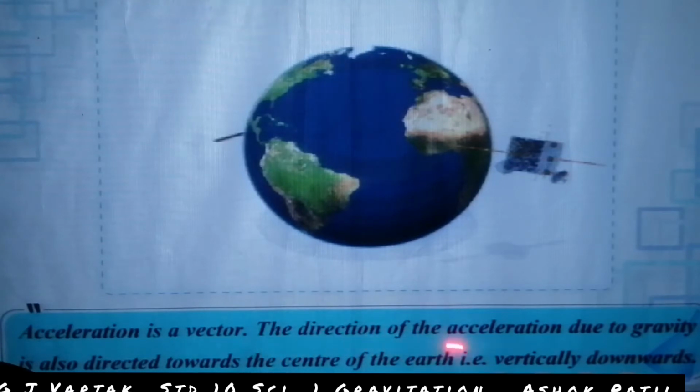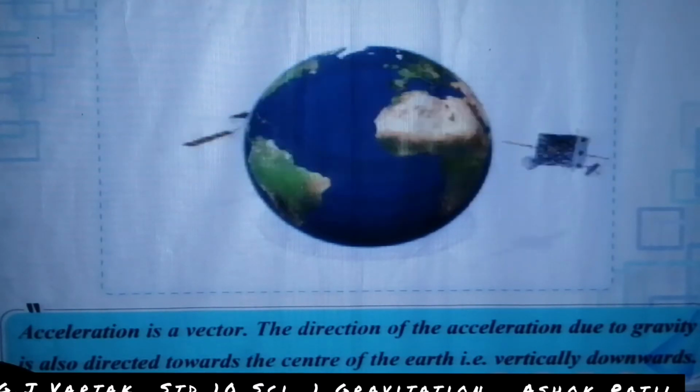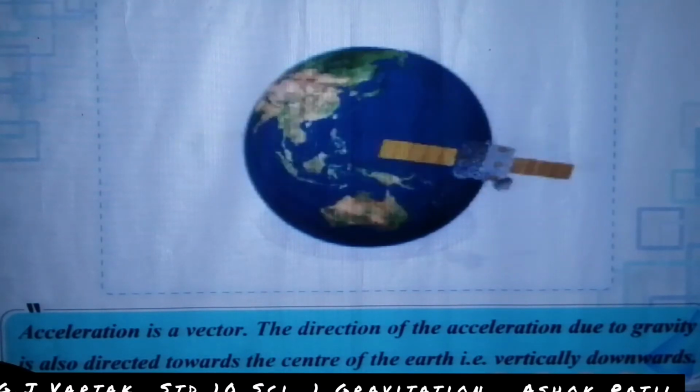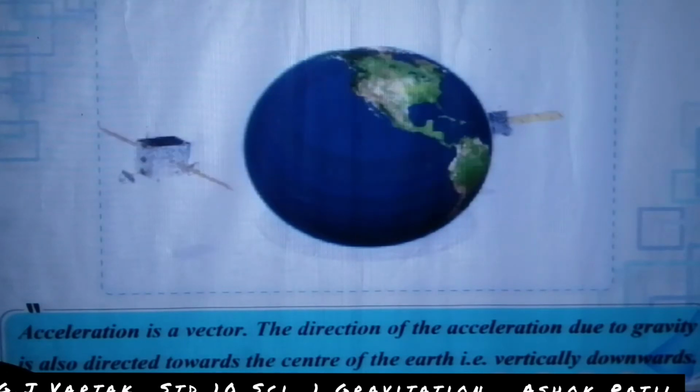The direction of the acceleration due to gravity is also directed towards the center of the earth, that is, vertically downwards. Write down this sentence.